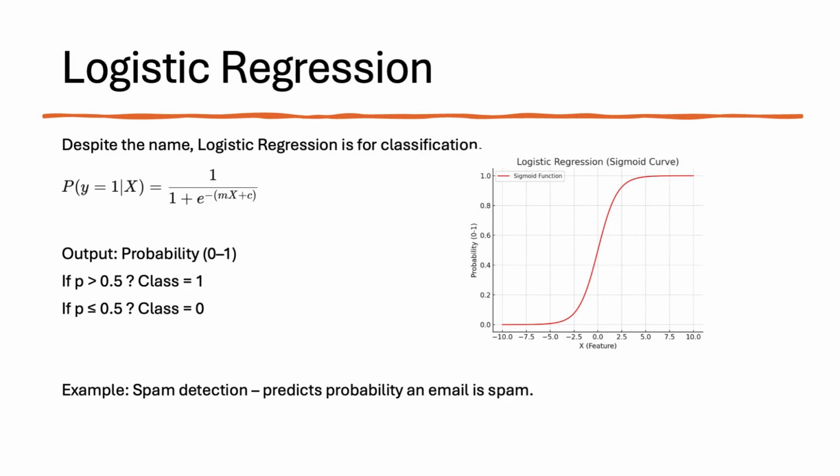Then if someone sends you a mail with those patterns, it returns just spam or not spam: either yes or no, 0 or 1. It will not provide a continuous number, just a logical output. So that is logistic regression.